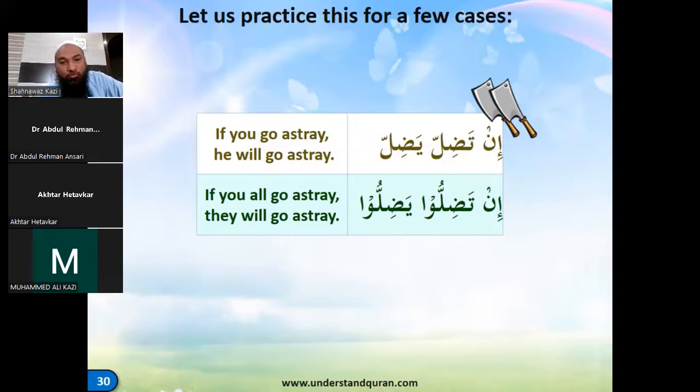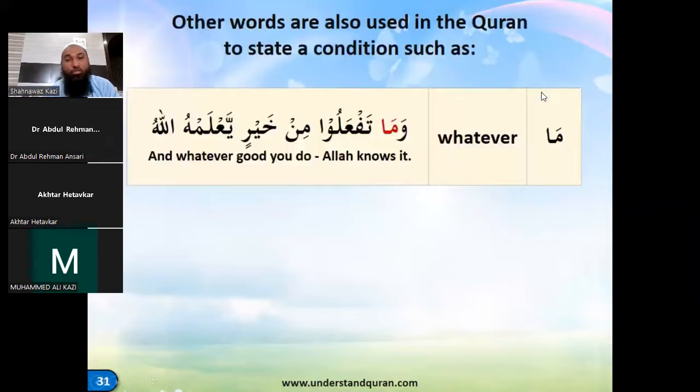Right. So if you all go astray, we will go astray. إن تدل يدل. Okay, right. So we don't want to go astray. That's why we are not using nadil, if we are to say we. So inshallah, we shouldn't go astray. We should stay on the sirat al-mustaqim. Right. So that was all about in and the conditional sentences and the different verbs and the weak verbs that we took along with it.